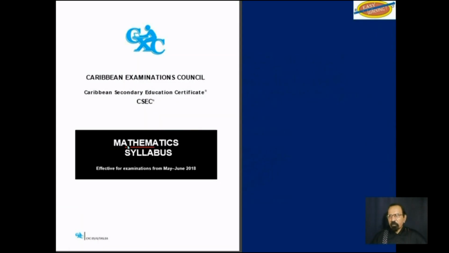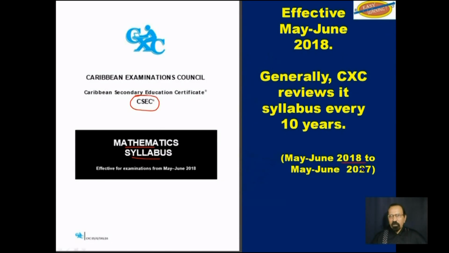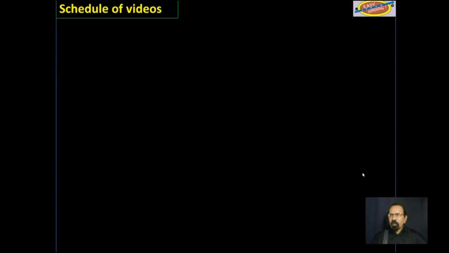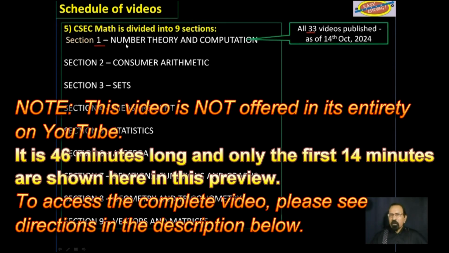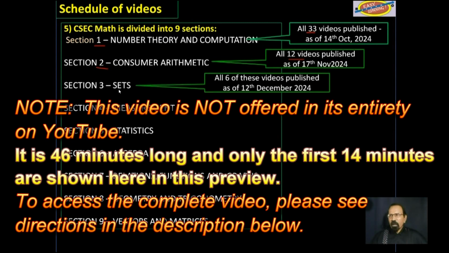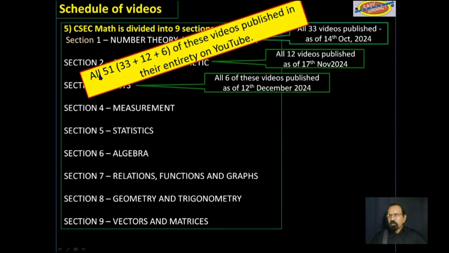We continue with the mathematics syllabus for CSEC 2018 to 2027. Schedule of videos, section 1: all 33 of those videos have been published already on YouTube. Section 2, all 12 of those have been published on YouTube already. And section 3, all 6 of these have been published on YouTube already in their entirety. So 51 videos from those 3 sections. Please make good use of them.